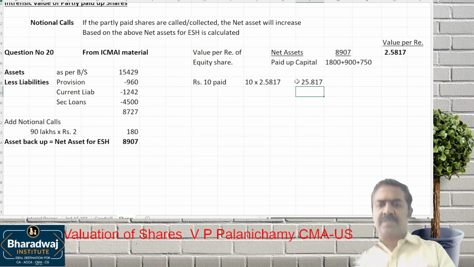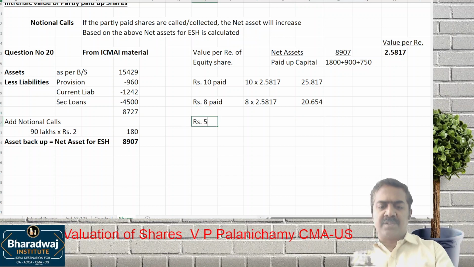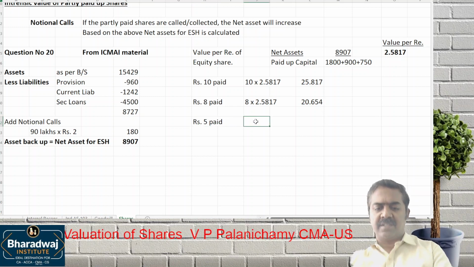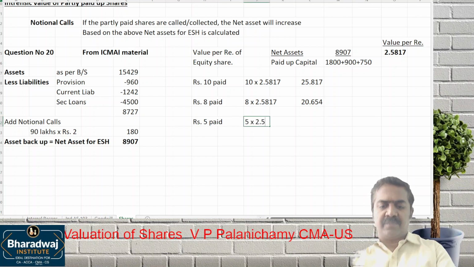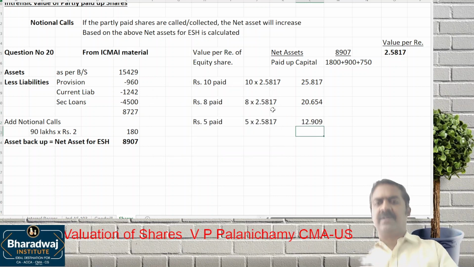If it is rupees 8 paid, then 8 into 2.5817, which is 20.654. If face value is also 5 and paid up value also 5, then 5 into 2.5817. This is the value.